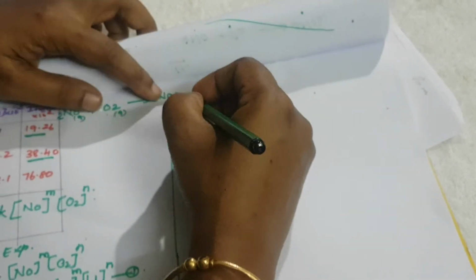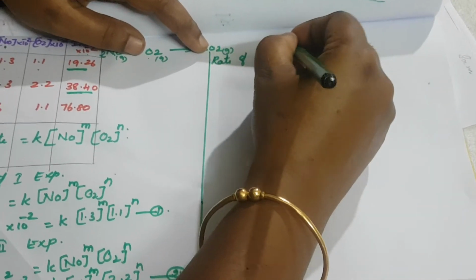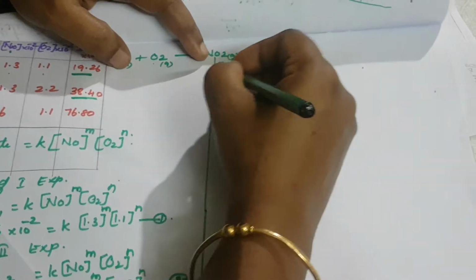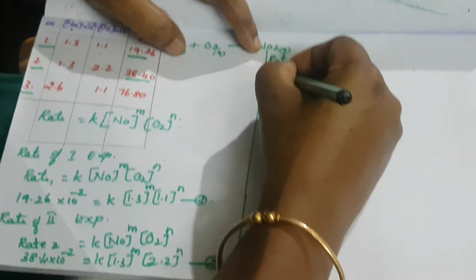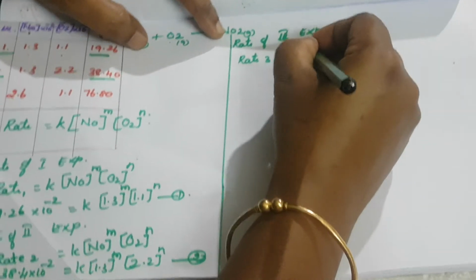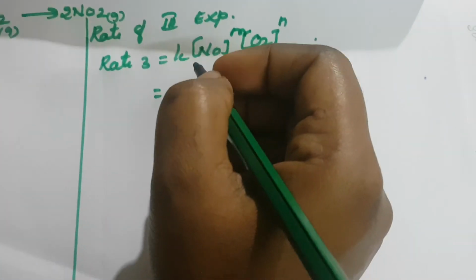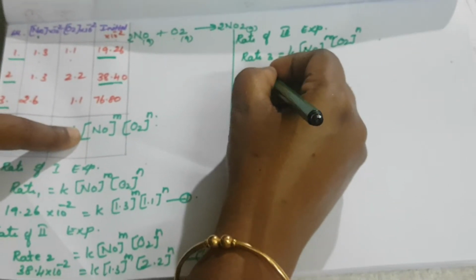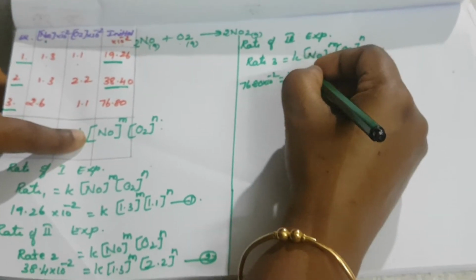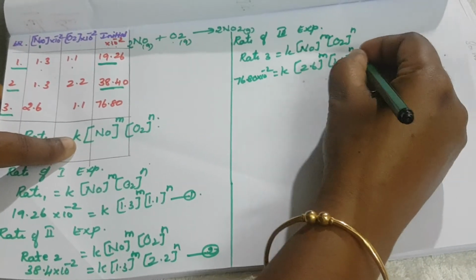So next one, that is rate 3, the rate of the third experiment. What is the rate of the third experiment? So again, rate 3 is equal to K of NO per M, O2 per N. You substitute that value. What is the rate 3 value? 76.80 into 10 power minus 2, here K into 2.6 per M and 1.1 per N. So this is the third equation.